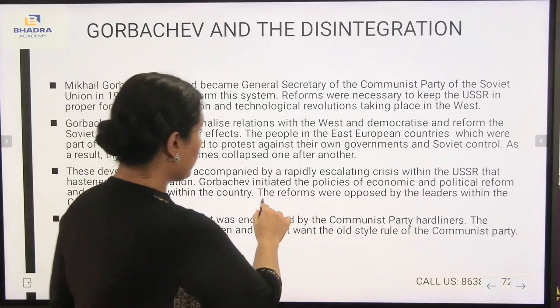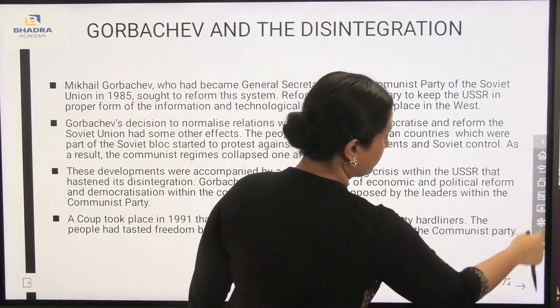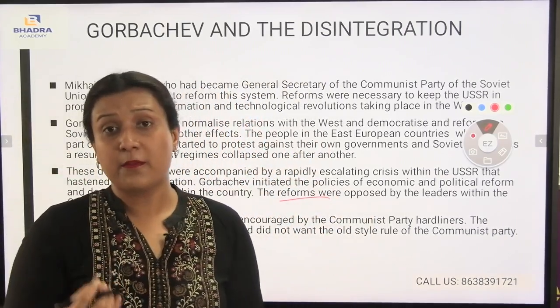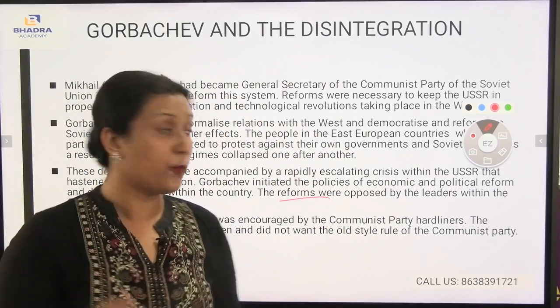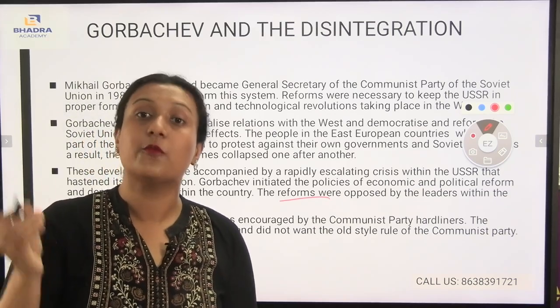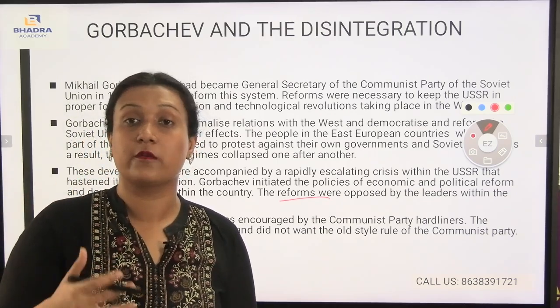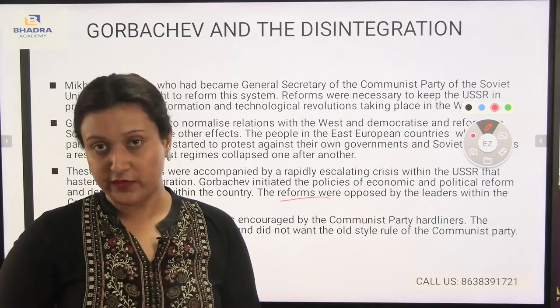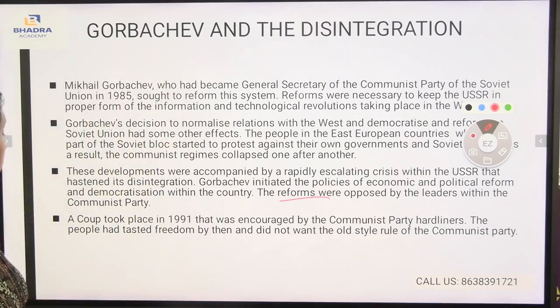You see here, the reforms were opposed. Whatever reforms were being implemented by Michael Gorbachev were all opposed by the leaders within the Communist Party, which means the leaders within the Communist Party themselves were protesting against Michael Gorbachev's reforms. They didn't want any reforms implemented by the General Secretary. A coup took place in 1991 that was encouraged by the Communist Party hardliners. The people had tasted freedom by then and did not want the old style rule of the Communist Party.